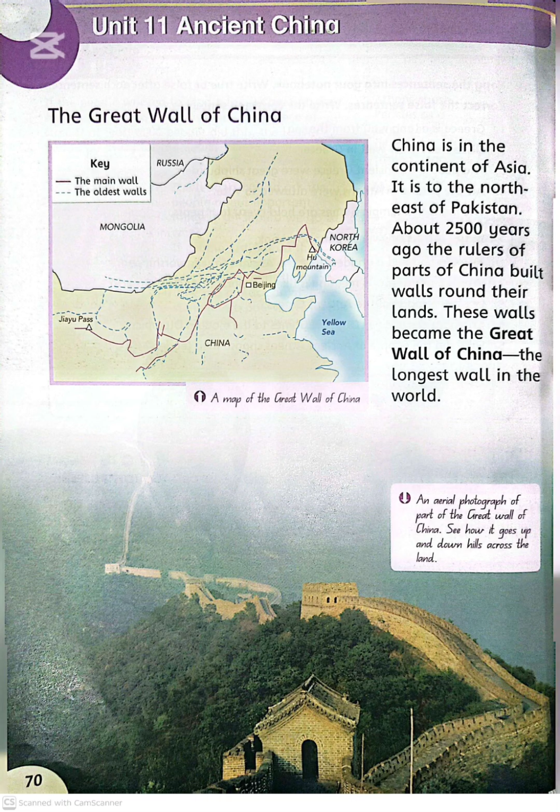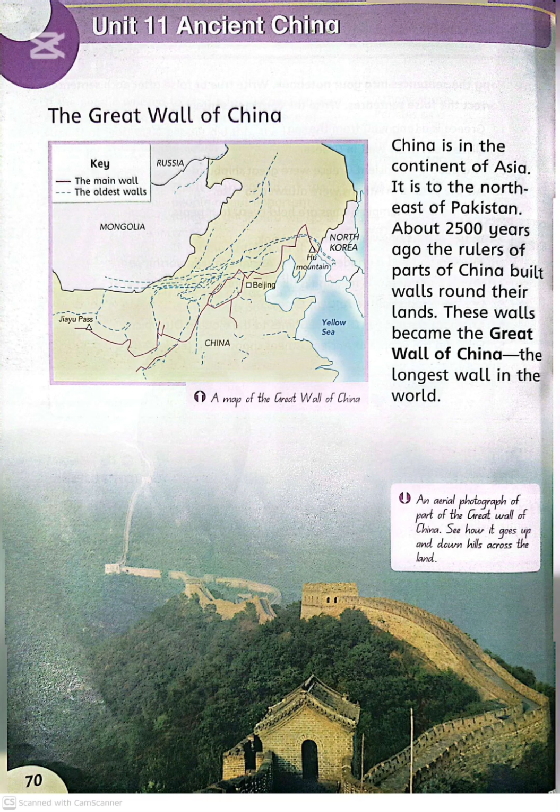Today, we are going to start a very interesting chapter about ancient China. It's chapter number 11. China is one of the oldest civilizations in the world, and it has a very rich history, culture, and traditions. It is located in the continent of Asia and it lies to the northeast of Pakistan.